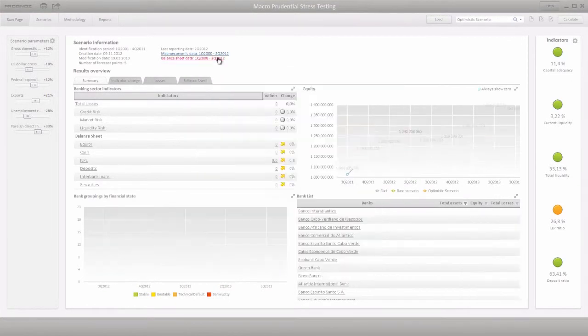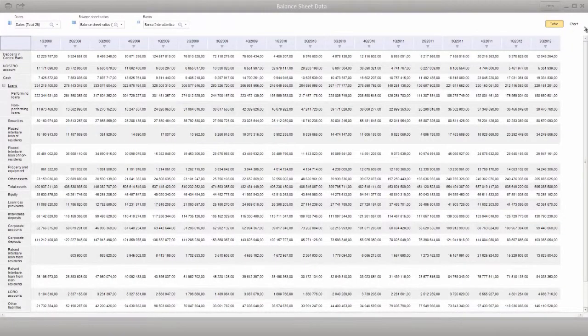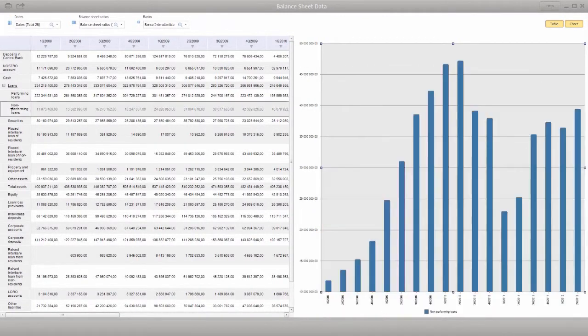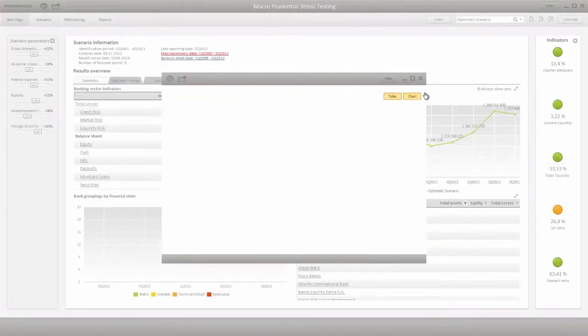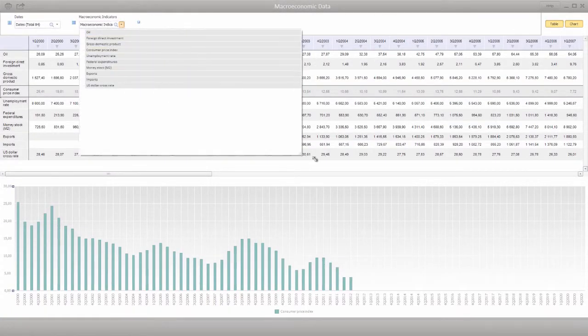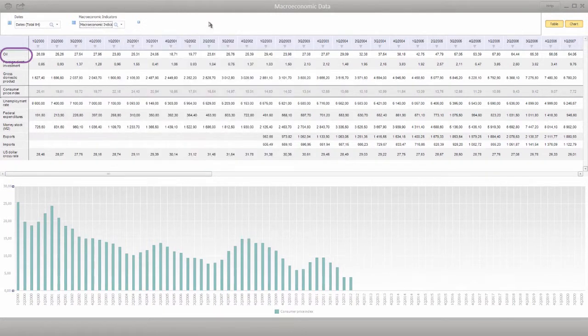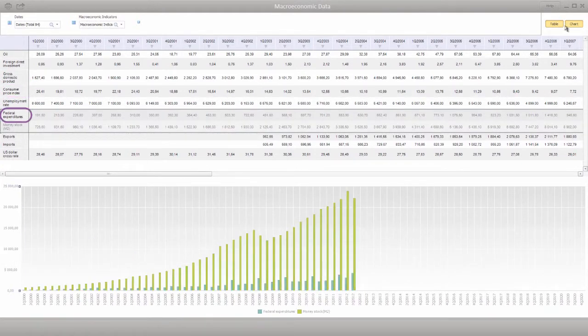Once the data is loaded, you can view the data as a table or chart and change the report parameters, such as the selected set of banks. You can also print and export data to external file formats. Macroeconomic data is loaded for the indicators used in the product as scenario parameters, such as oil prices, foreign investments, GDP, consumer price index, unemployment rate, public expenditures, money stock, export, import, national currency exchange rate.